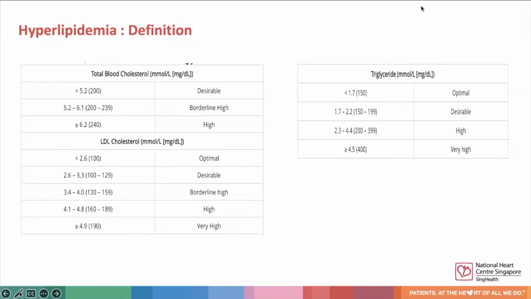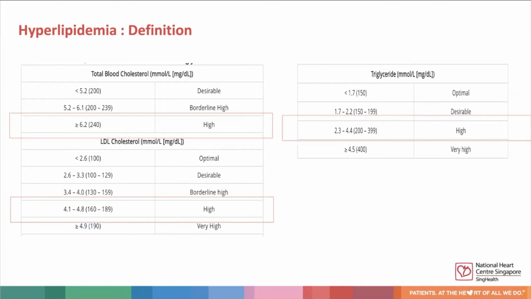Hyperlipidemia can be defined in several ways. Firstly, we diagnose hyperlipidemia when LDL is more than or equal to 4.1 millimoles per liter. Secondly, we look at total cholesterol, and there is hyperlipidemia when the total cholesterol is more than or equal to 6.2 millimoles per liter. Thirdly, when TG is more than 2.3 millimoles per liter, we can also diagnose hyperlipidemia.